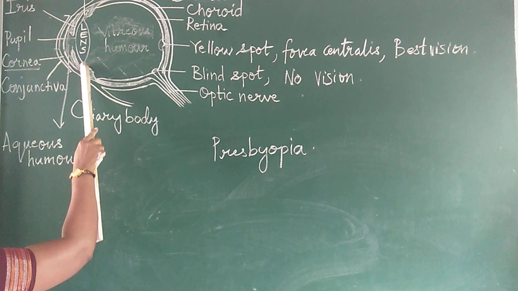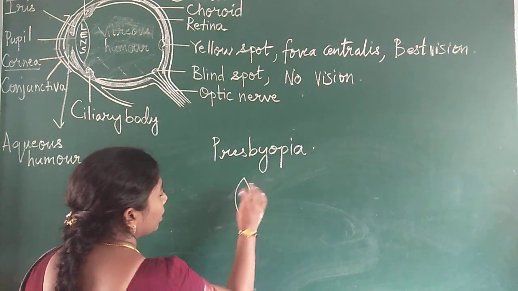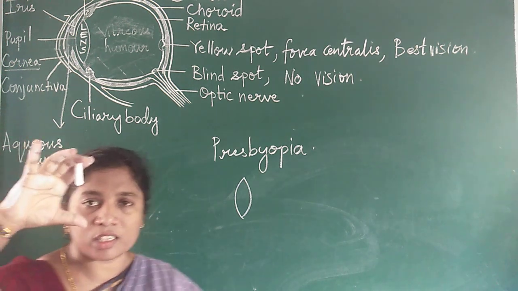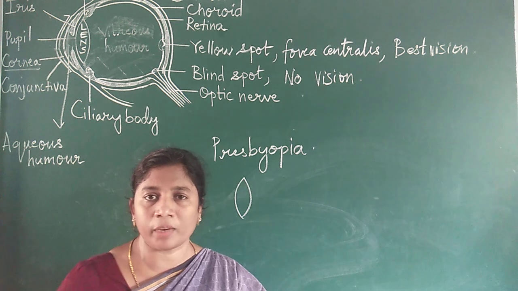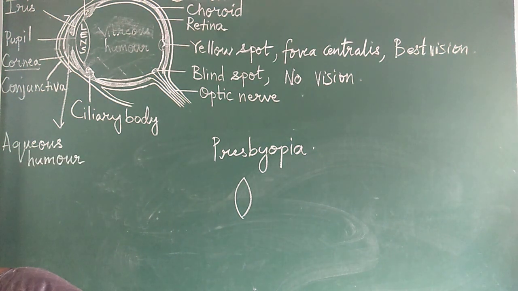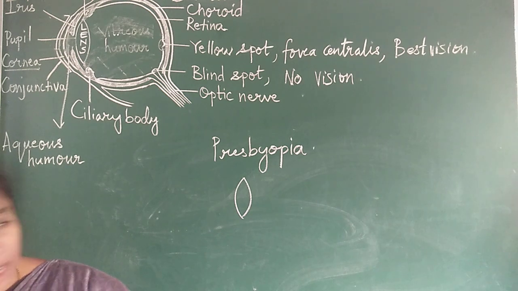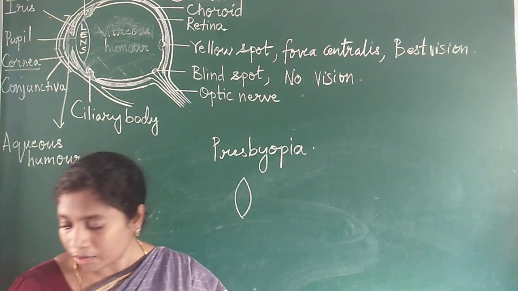Due to that reason, they cannot see the near objects very clearly, and this can be corrected again by using convex lens.